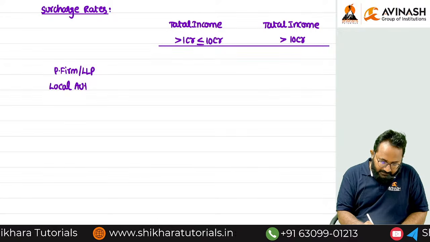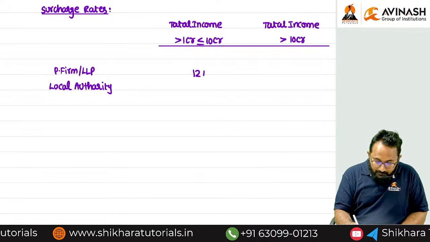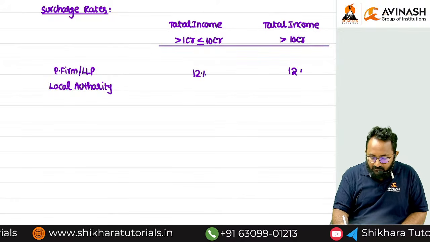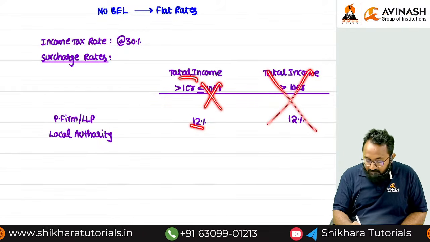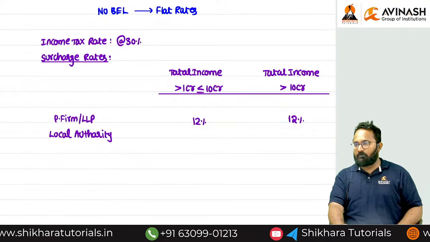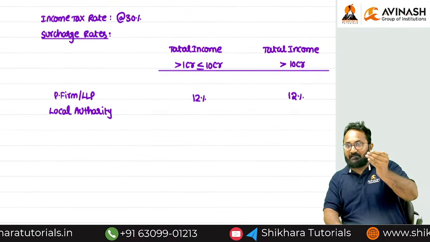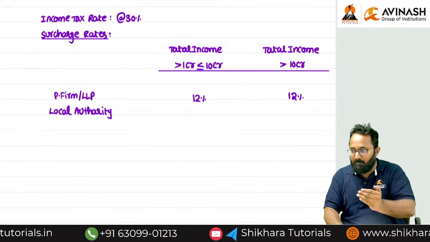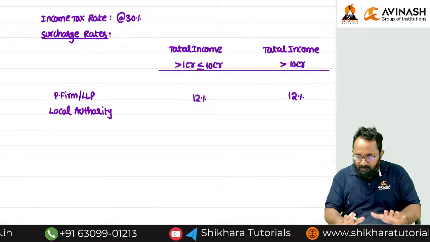The surcharge is always 12%. Sir, why have you written two classifications again? Instead of writing these, if total income exceeds 1 crore, always 12% is correct. But in order to compare the surcharge rates of domestic company as well as foreign company, I want to write like this. That's why I gave the presentation.